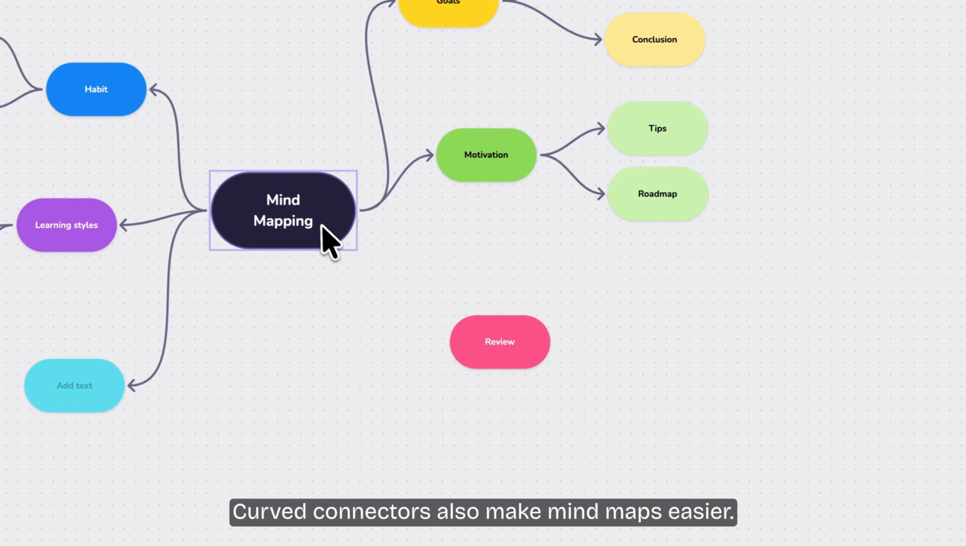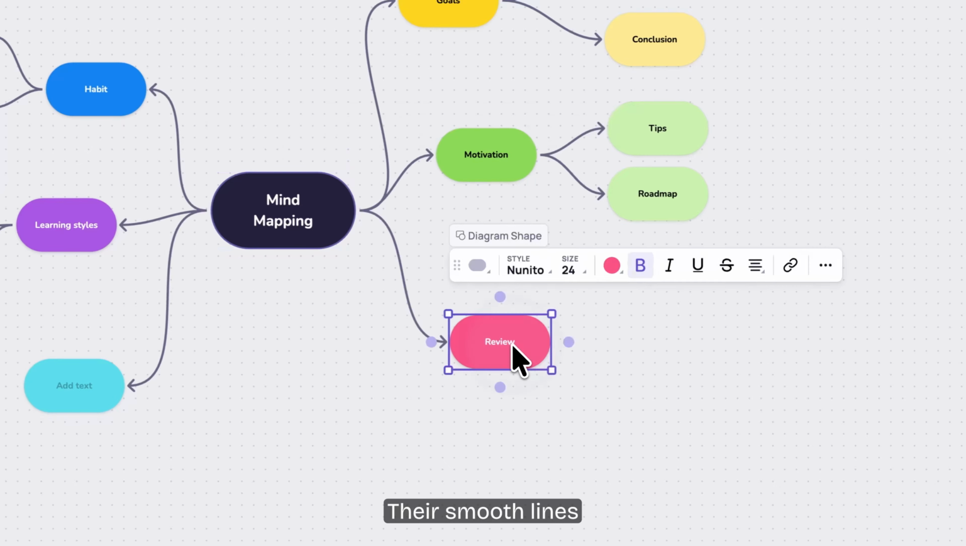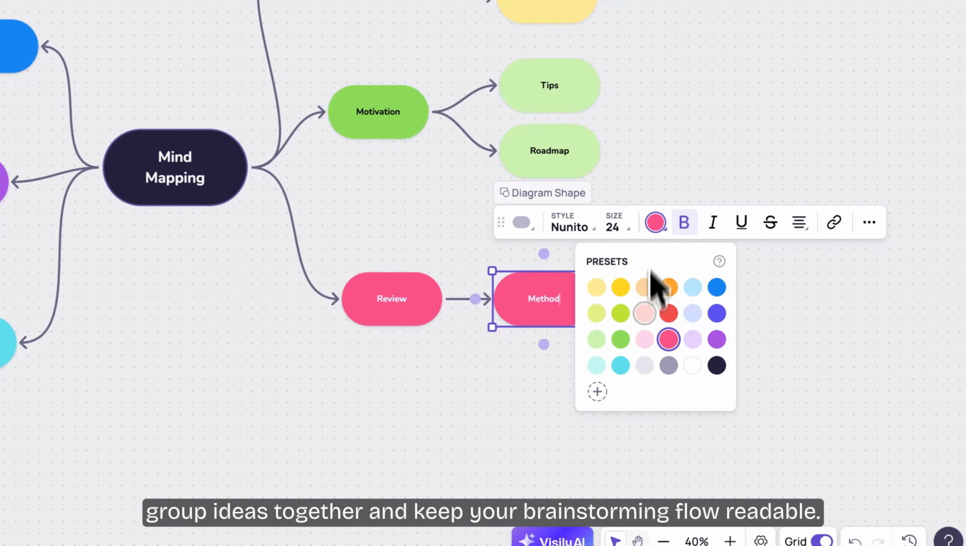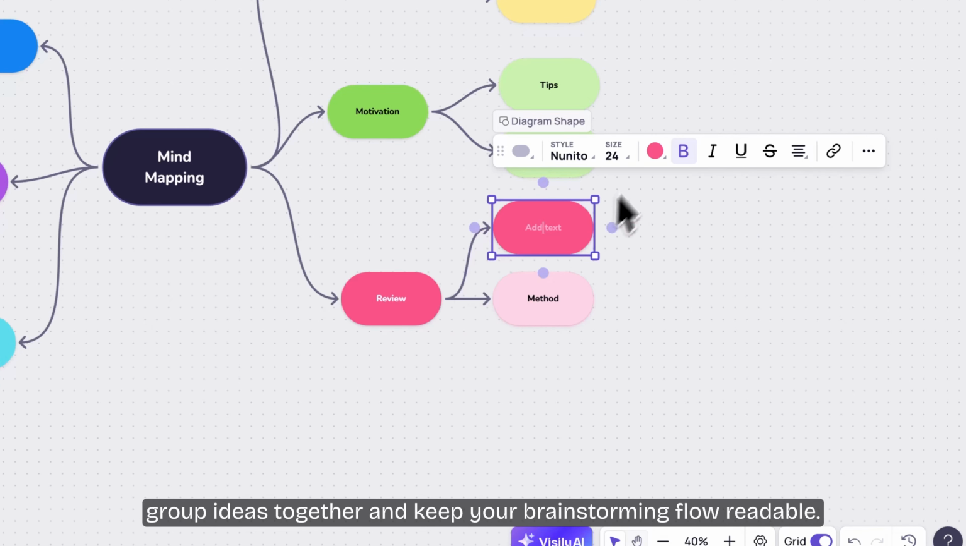Curved connectors also make mind maps easier. Their smooth lines group ideas together and keep your brainstorming flow readable.